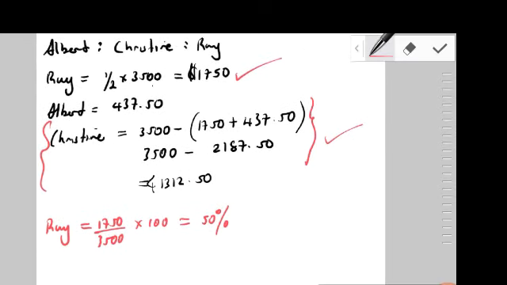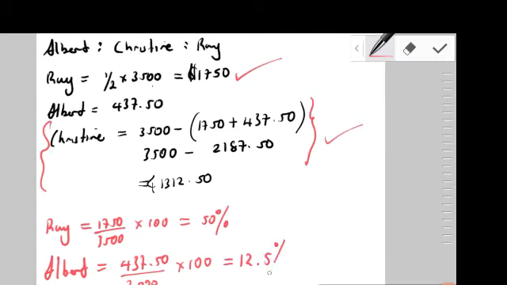Let's now look at Albert. Albert would have gotten 437.50 over 3,500, multiplied by 100. I'm going to have to go on the calculator for that one. So that's 437.50 divided by 3,500. Hope you guys are working with me here and you have your devices out. That should give us 12.5%. That's still a decimal, so let's keep it at 12.5% for now.